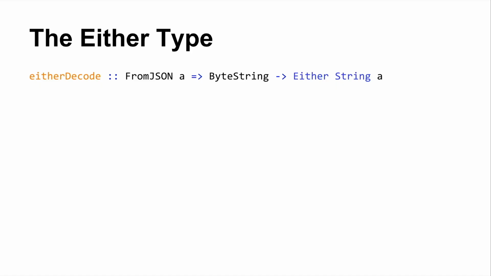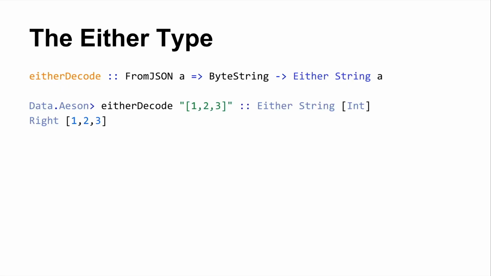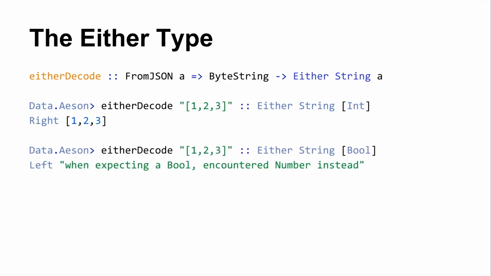eitherDecode is a function in Aeson. It allows us to go from a value of type ByteString to Either String a, where a is a type that instantiates FromJSON. So this allows you to decode a ByteString into some type. For instance, you apply eitherDecode to some string with 1, 2, 3 in there, and you say try to decode this to a list of integers, and you're successful, so you get back the Right constructor with the list 1, 2, 3 as your value. You try to apply eitherDecode to the same argument, but you tell it to produce a list of booleans, and you get Left representing failure. So the notion of success and failure is encoded in these types.